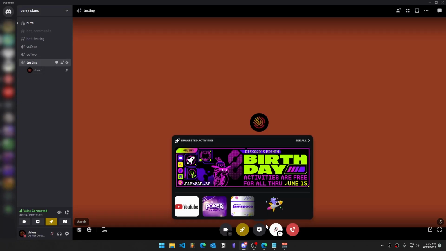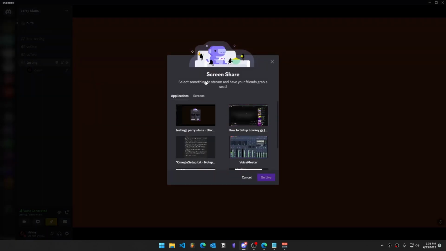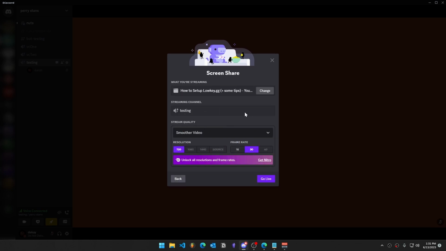Open Discord, click Share Your Screen. Do not select Screens, as there is an audio issue with sharing your entire screen. Instead, select Applications and select your browser window. Once selected, hit Go Live.